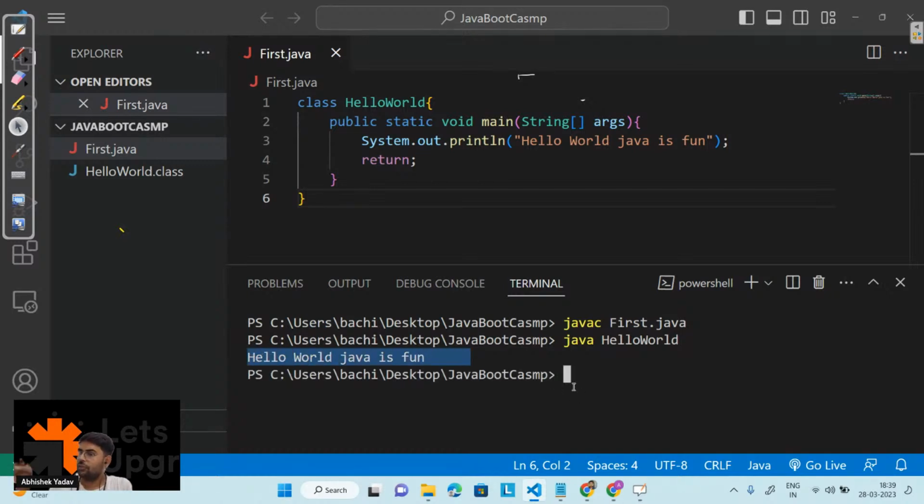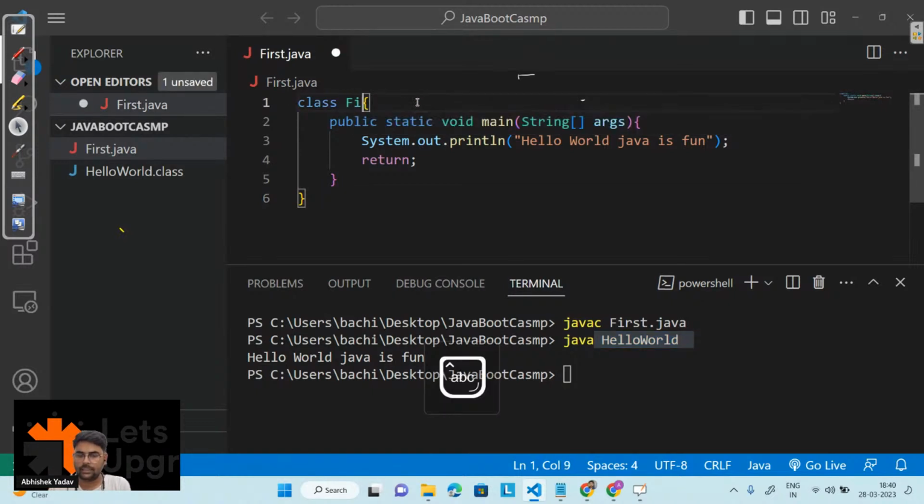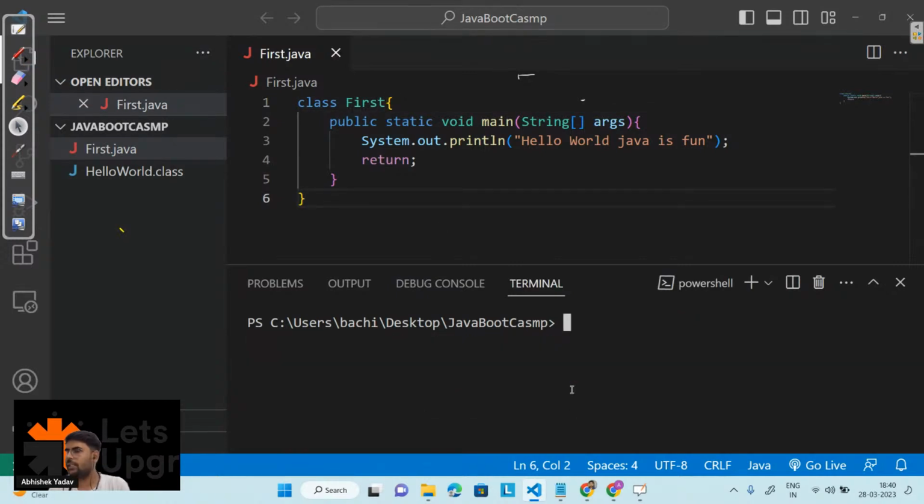So now you have to remember two names: first the file name, first.java, and after that the name of the class. So it is a good practice to write the name of the file the same as the class name. That's why we name the file after the class, first. Everyone is clear? Yes or no, guys? Please write in the chat if it is clear.